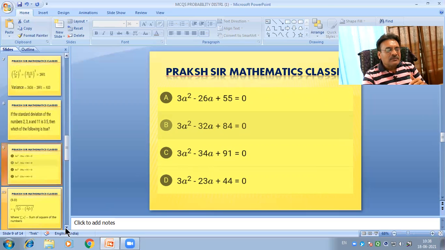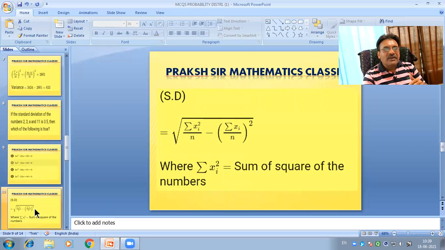So here, first we write the formula for finding out the SD, that is the standard deviation, which is equals to sigma, which is equals to, we know that, under root variance of x. And we know the simple formula for finding out the variance, sigma xi square upon n minus sigma xi upon n whole square. This is the formula for finding out the variance. So first we find here variance and then we put variance in this under root.